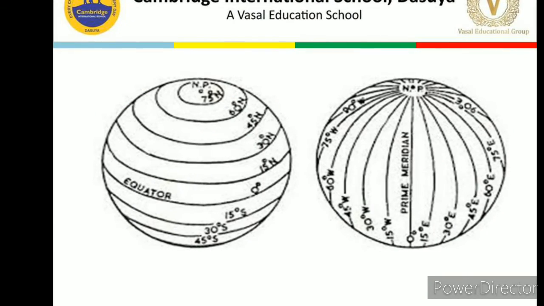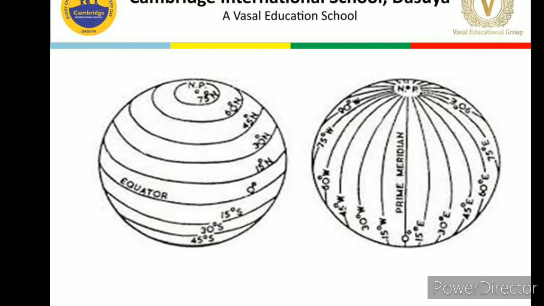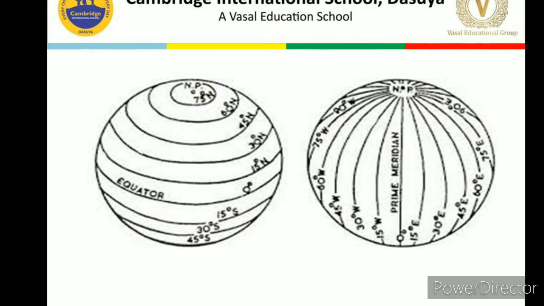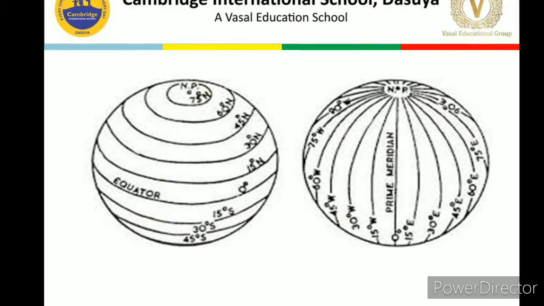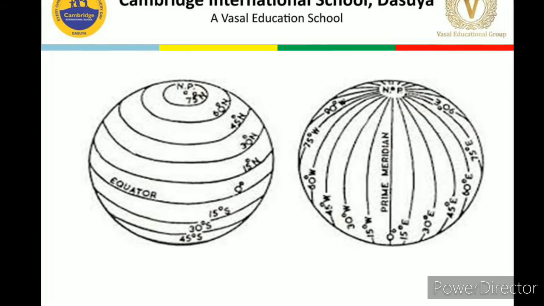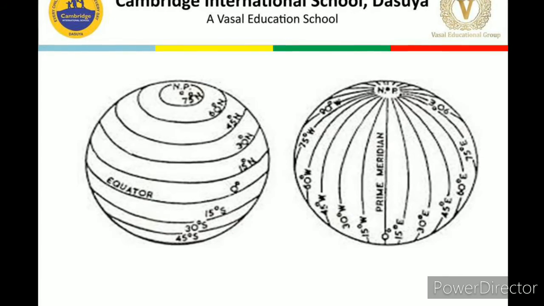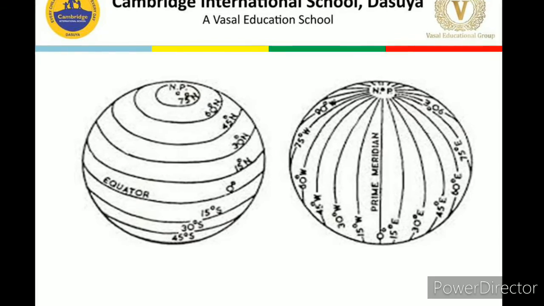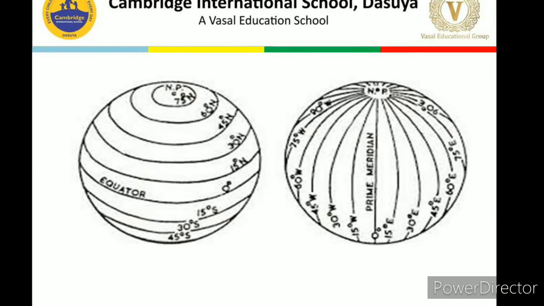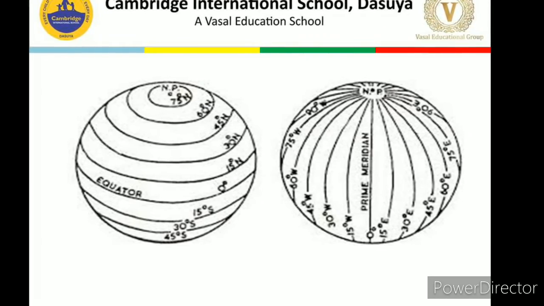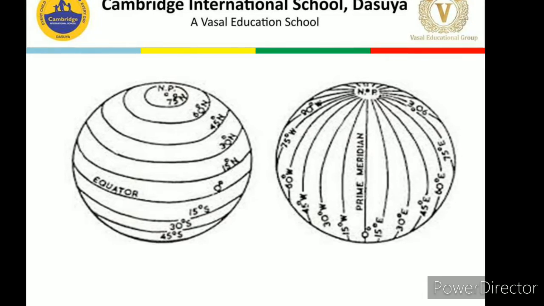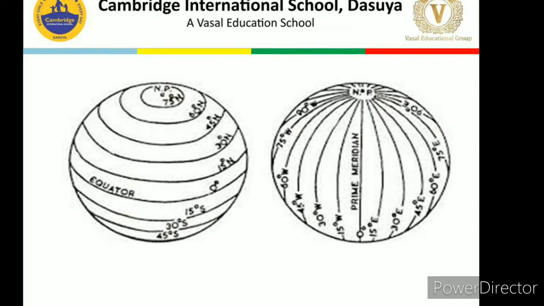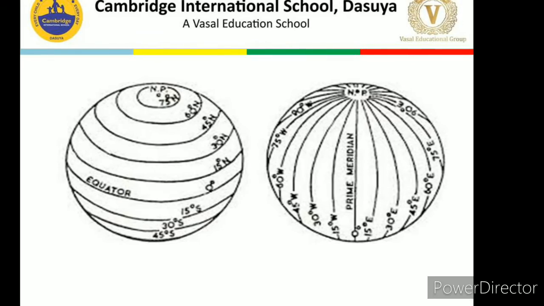Dear children, as you have learned about the latitudes as well as longitudes, I just want to give you one homework. Make a table in which you can differentiate these two and write at least 4 to 5 points. I hope you all are able to do it.